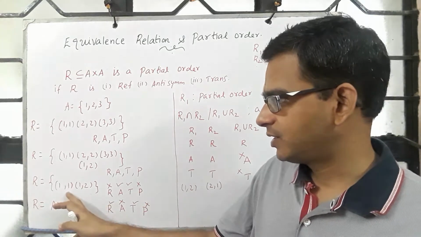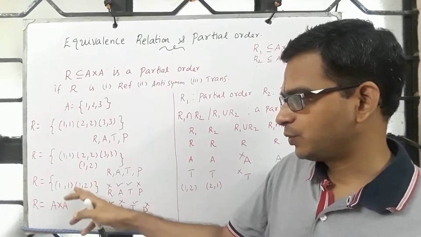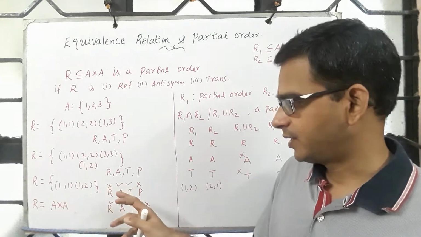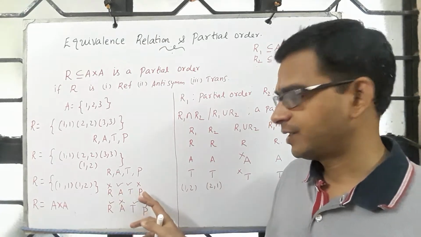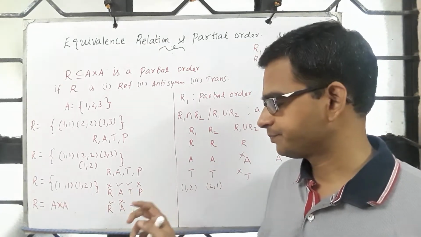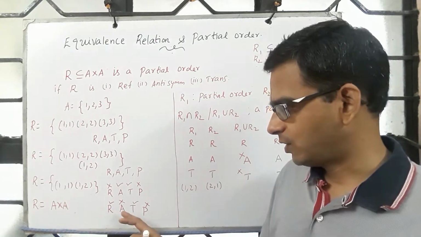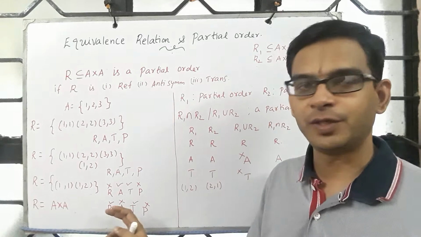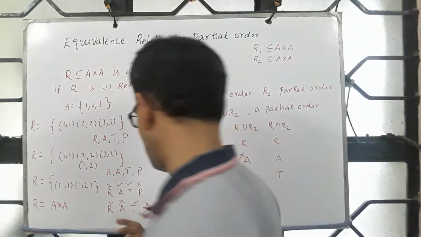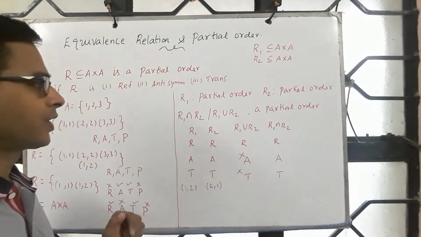If you consider this, you see that it is not reflexive because (2,2) and (3,3) are missing, and it is antisymmetric and transitive. Since it is not reflexive, it is not a partial order. And R equals A cross A will not be antisymmetric because you find, for example, both (1,2) and (2,1). So it is not antisymmetric, therefore it is not a partial order.